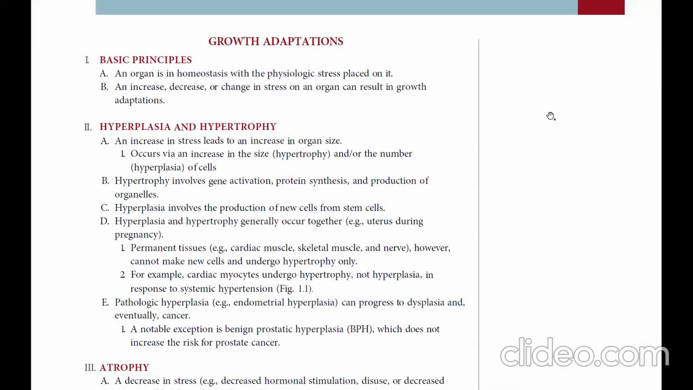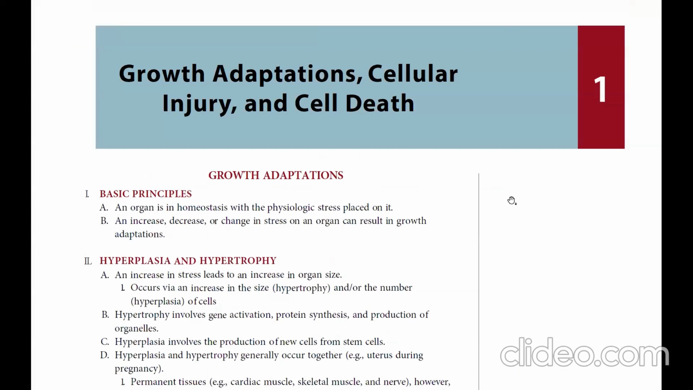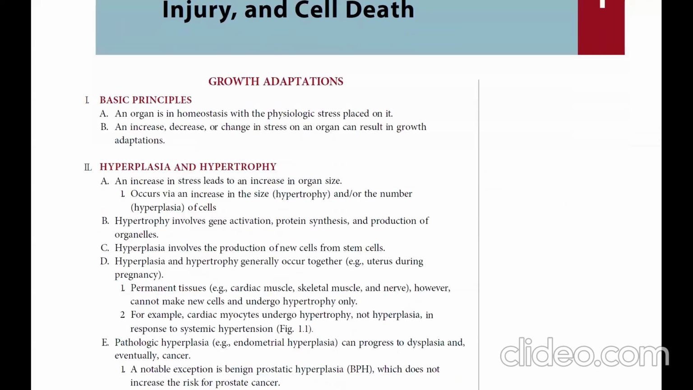Growth adaptation. Basic principles. An organ is in homeostasis with a physiological stress placed on it. An increase, decrease, or change in stress on an organ can result in growth adaptation. Hyperplasia and hypertrophy. An increase in stress leads to an increase in organ size.